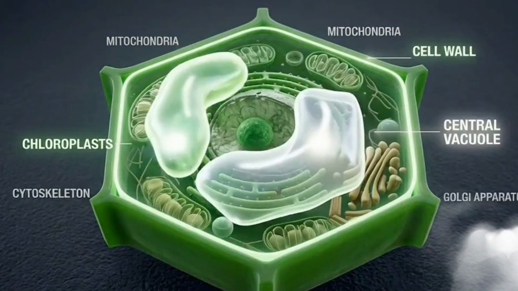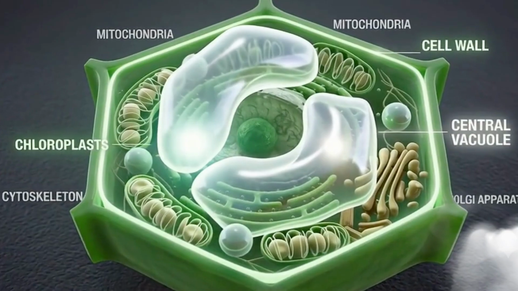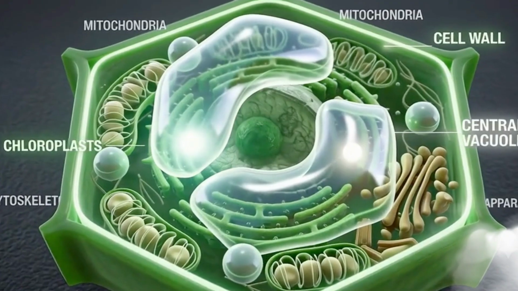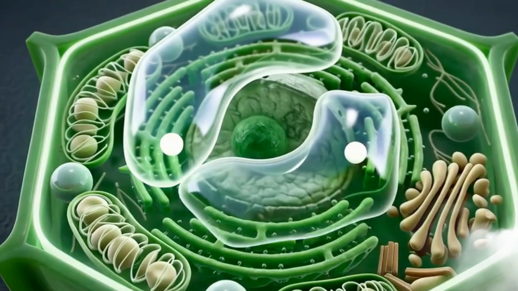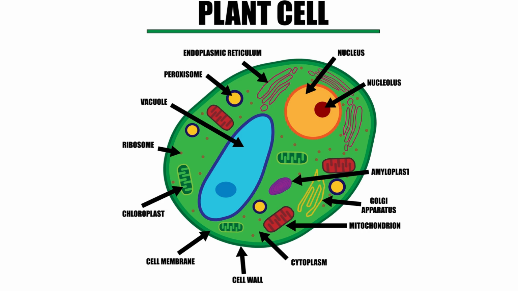Now let's visit a plant cell. While it shares many of the same parts as an animal cell, like the nucleus, cytoplasm, and mitochondria, plants lead a very different lifestyle. They cannot move around to find food or shelter, so their cells have special upgrades. First, notice the shape. Plant cells are rigid and boxy because outside their cell membrane they have an extra tough outer layer called the cell wall. This gives the plant structure and support so it can stand upright against gravity.